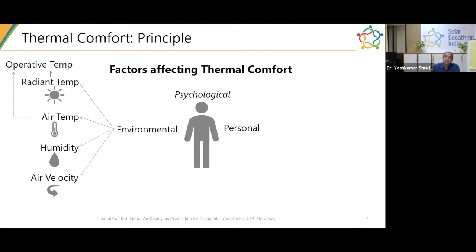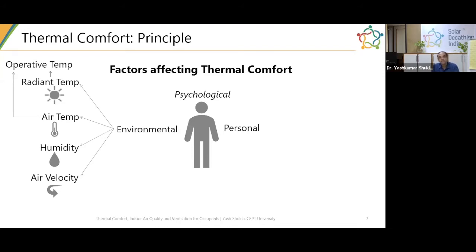And there are 4 environmental factors that you need to consider while assessing thermal comfort. Those 4 factors are, as you might have studied in the earlier webinars, air temperature, humidity, air velocity, and radiant temperature. This is where your design of a building can have influence on how you develop different strategies, so you can control the air temperature inside your building, humidity, air velocity, and radiant temperature.